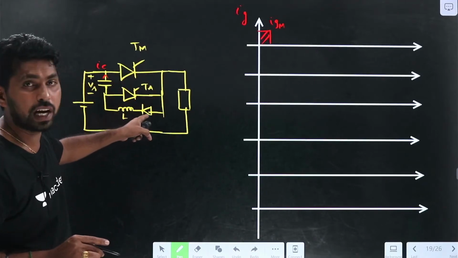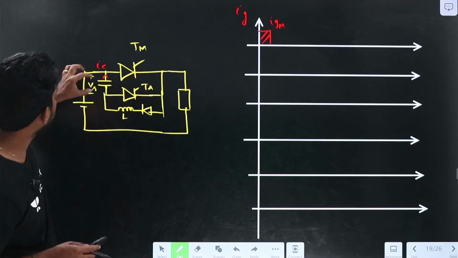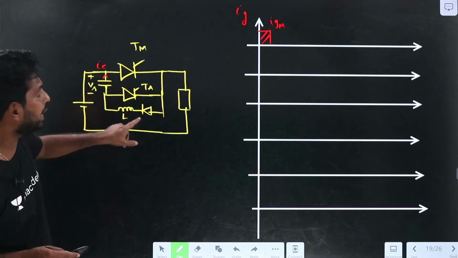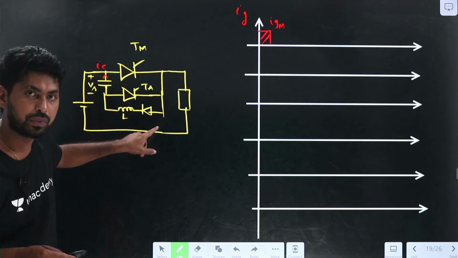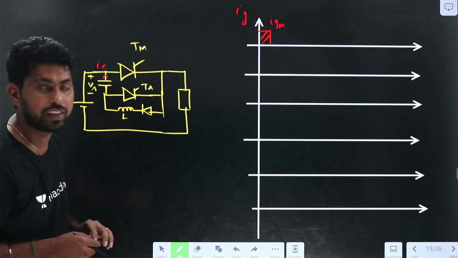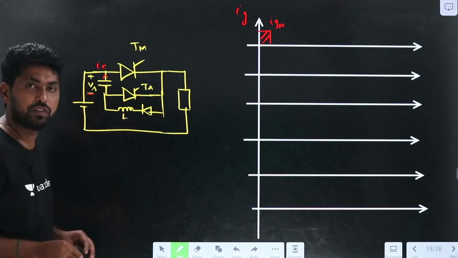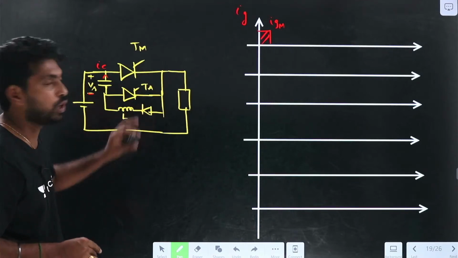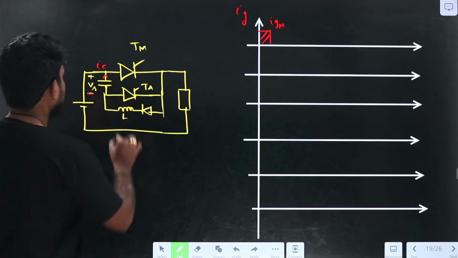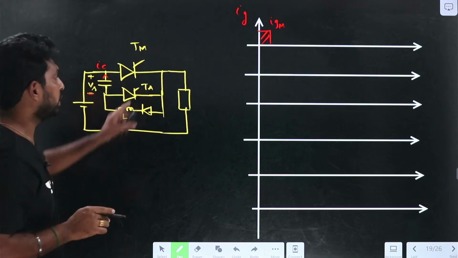And this diode, what happens to this diode? Initially, if the capacitor is charged like this, is the diode forward bias or reverse bias? Here the diode is forward bias or reverse bias. The negative terminal of Vs is connected to the cathode of the diode, so this diode is also in the forward bias condition, so that TA is not triggered.